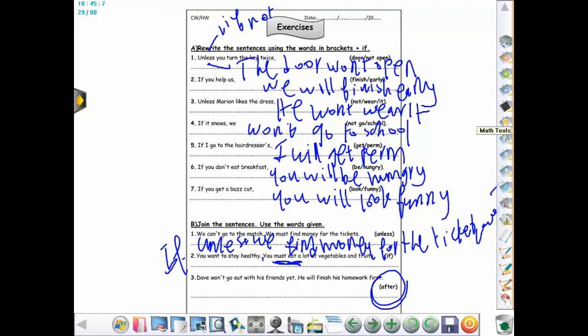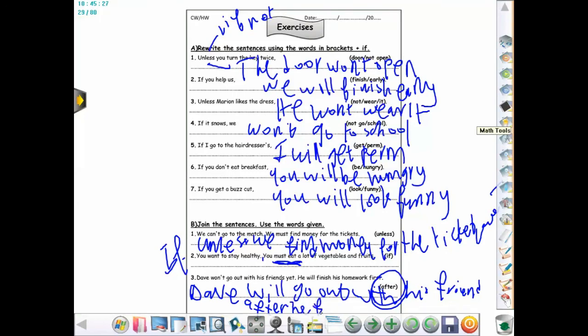Not after he will finish. So I say that Dave will go out with his friends after, in the time clause here I put present simple. So after he finishes his homework. So do not forget that with he, she, it, I put S or ES or IES with the verb, okay? Because this is present simple.